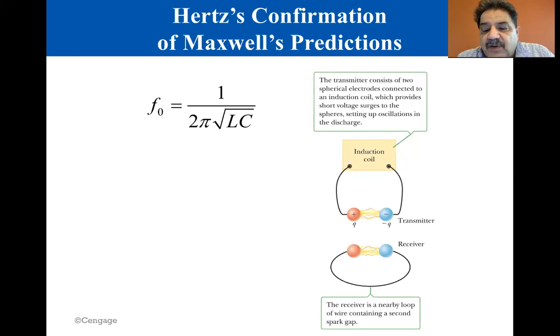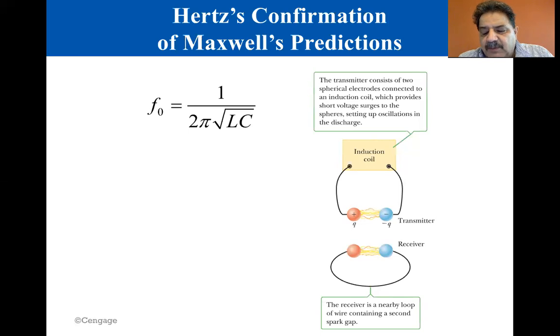Hertz then placed a second circuit, the receiver, several meters from the transmitter circuit, which consisted of a single loop of wire connected to two spheres. It had its own effective inductance and capacitance, and natural frequency of oscillation. Hertz found that the energy was being sent from the transmitter to the receiver when the resonant frequency of the receiver was adjusted to match that of the transmitter. The energy transfer was detected when the voltage across the spheres in the receiver circuit became high enough to produce ionization in the air, which caused sparks in the air gap separating the spheres.